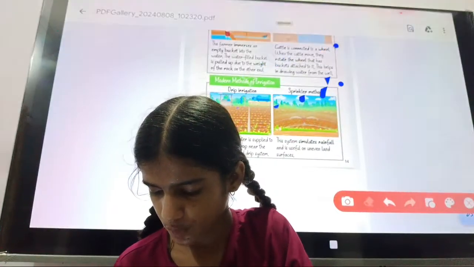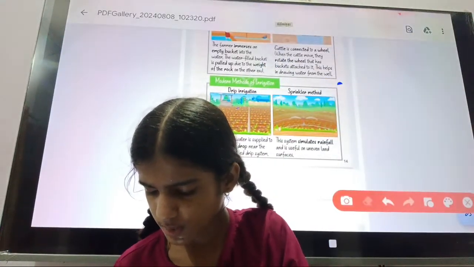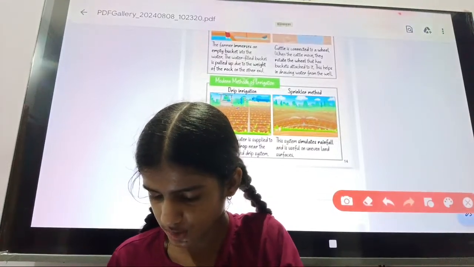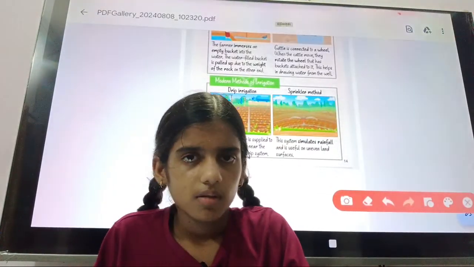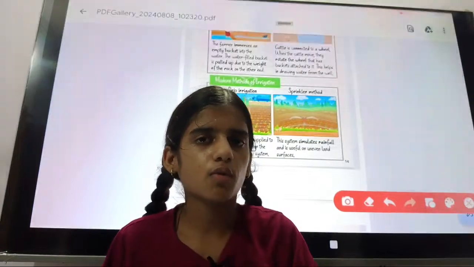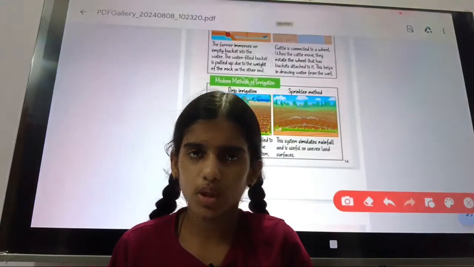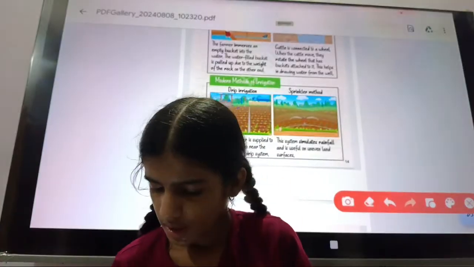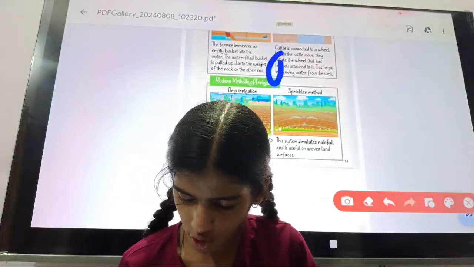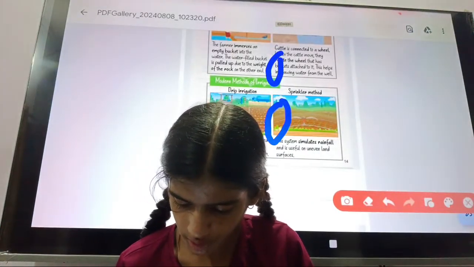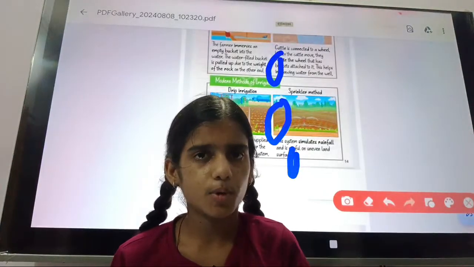Also, in the drip irrigation system, the water is supplied to the crops drop by drop. It means first drop, second drop, third drop, drop by drop to the crops.